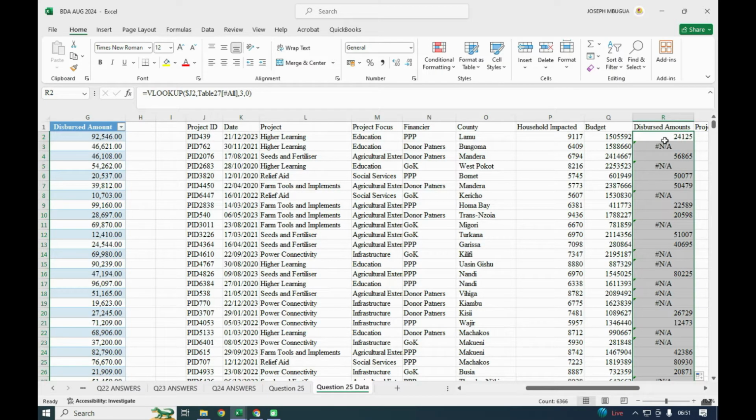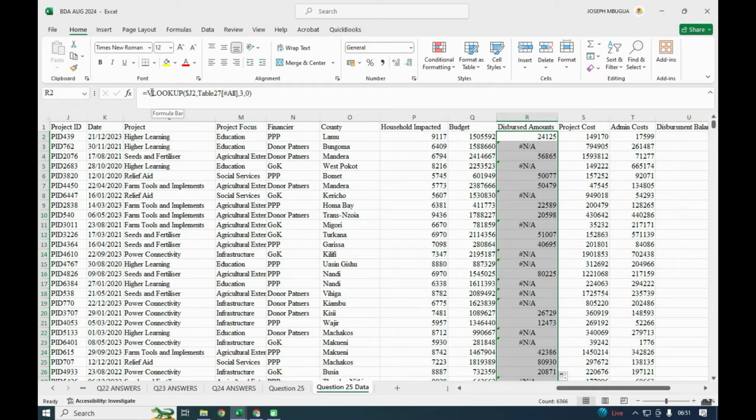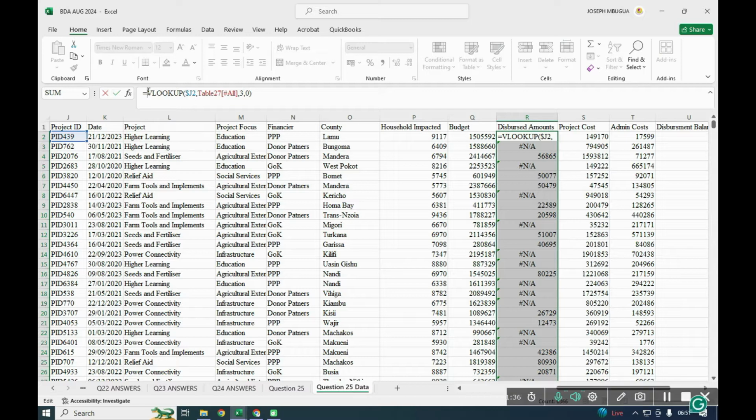So we need either to eliminate them or convert them to 0, because it's 0 amount that was disbursed. So now we connect the Vlookup to eliminate the not available element in this particular question. We shall connect the Vlookup with IFERROR.